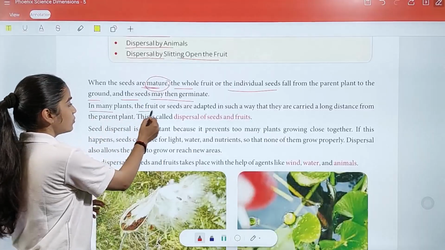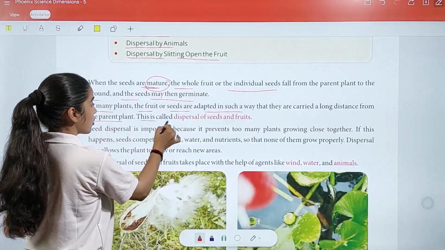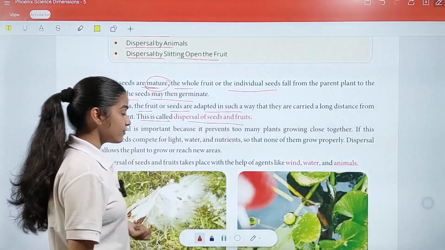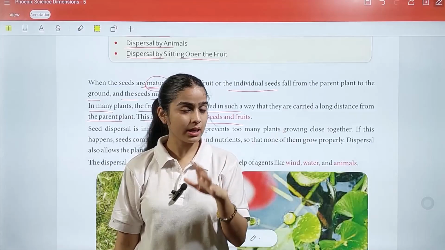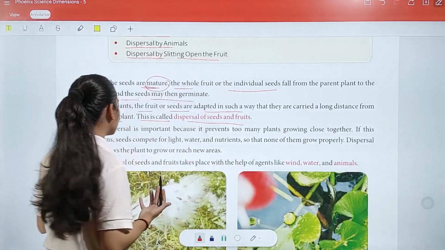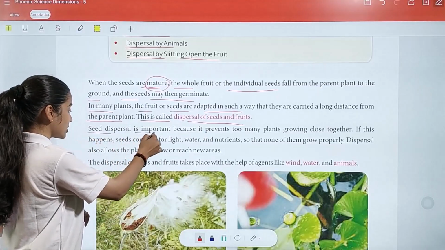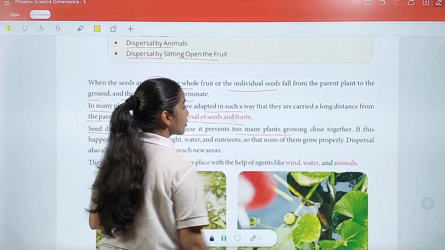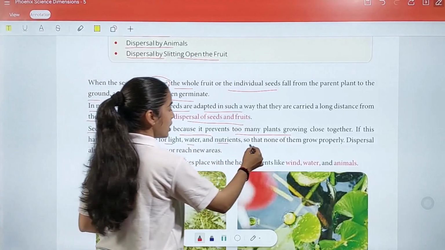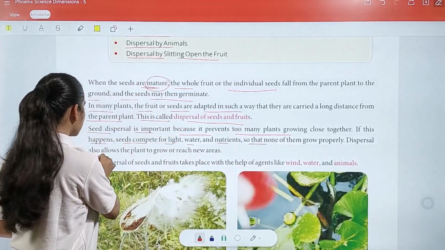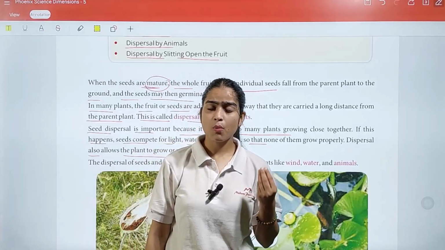In many plants, the fruit or seeds are adapted in such a way that they are carried a long distance from the parent plant. This is called dispersal of seeds and fruits. When seeds travel a long distance from their parent plant, it means they are dispersed. Now, how do they travel this long distance, because they cannot move on their own? Seed dispersal is important because it prevents too many plants growing close together. If this happens, they compete for light, water, and nutrients so that none of them grow properly. Dispersal also allows the plant to reach new areas.